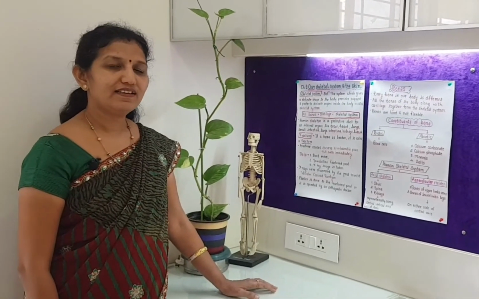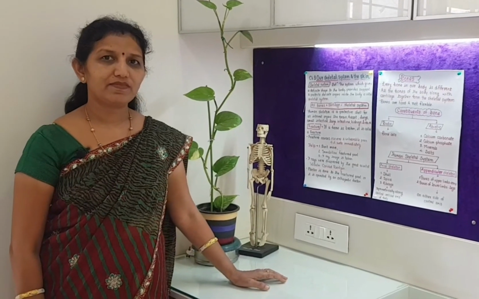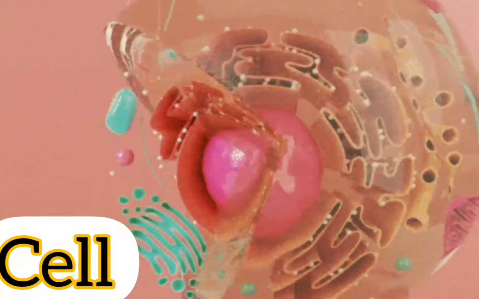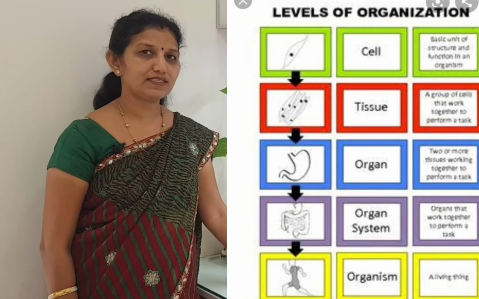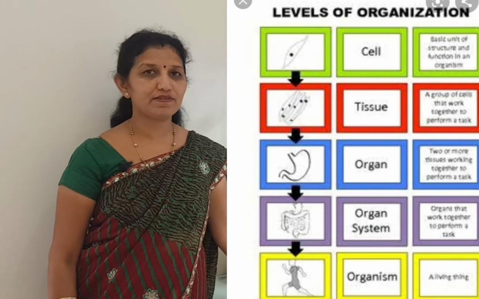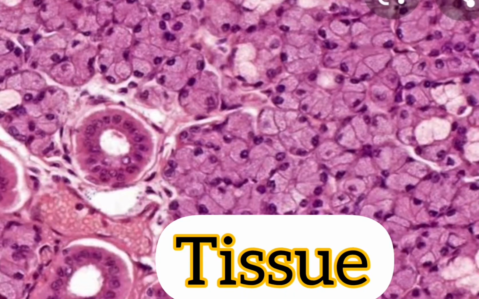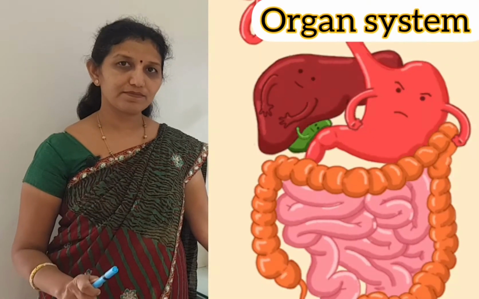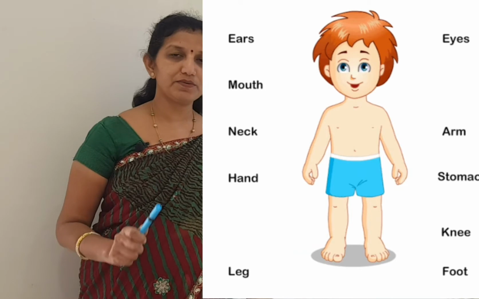Come on children, let us turn to the next topic. In our body, the cell is the fundamental and basic unit. There is organization of all living things, and the cell is the basic unit of every living thing. A group of cells forms a tissue, and a group of tissues forms an organ. A group of organs forms an organ system, and a group of organ systems forms a body, the human body. In this way, this is the organization of the human body.